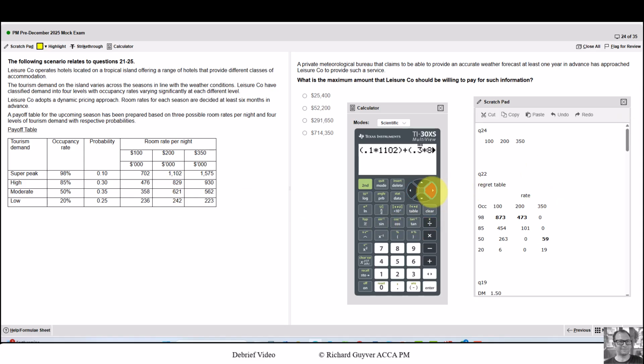So you see, using brackets, I've put all of the 4 steps of the calculation in here, multiplying each probability by the revenue, so the expected value here is 63675. And now I just have to do the same, but for the 350. And this one is 68895. And as a decision rule, we would always choose the highest EV. So that means we would choose 350 a night because it gives 68895.